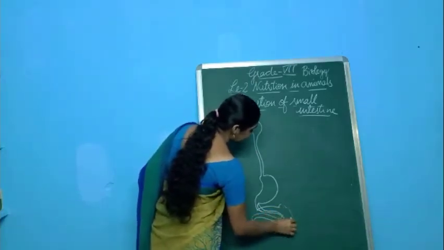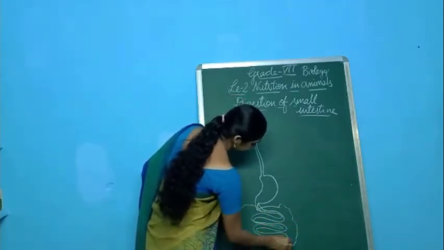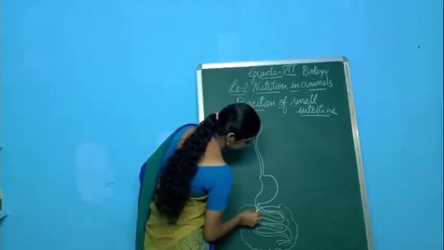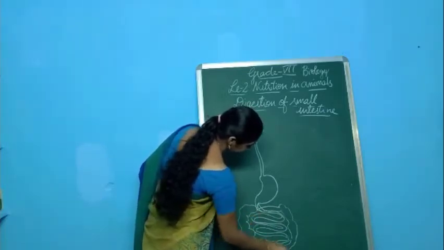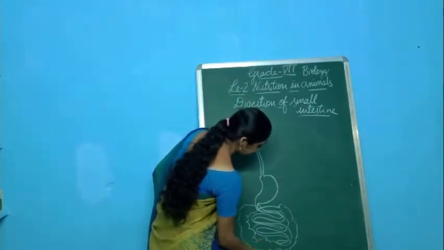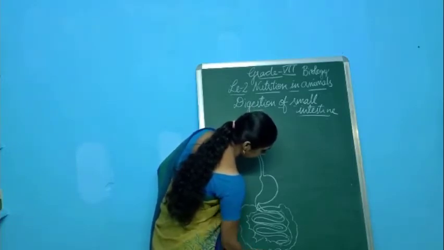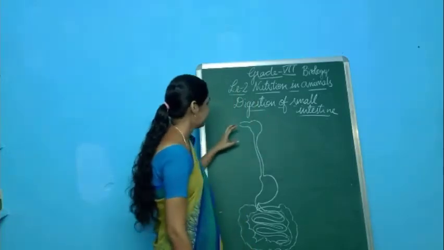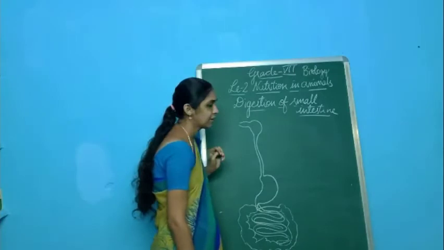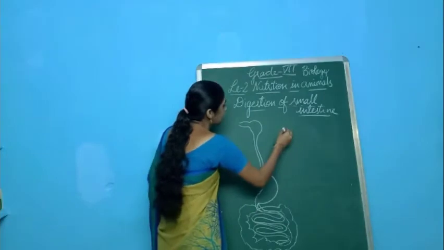Surrounding this we have the large intestine, and this large intestine extends to a structure called the rectum and anus. So here we have the small intestine, and the small intestine is like this.